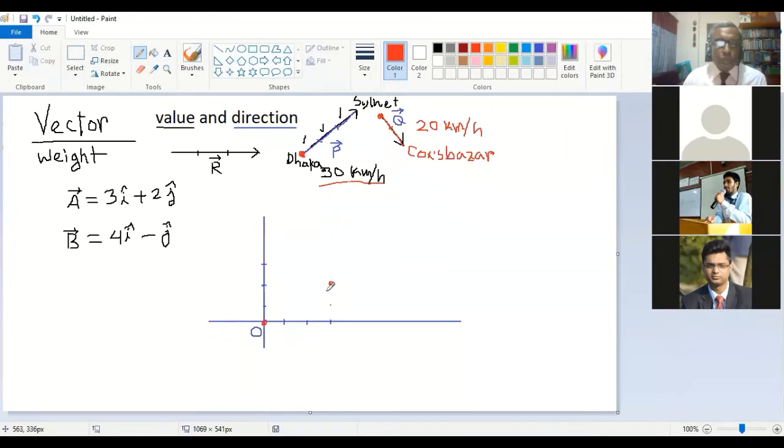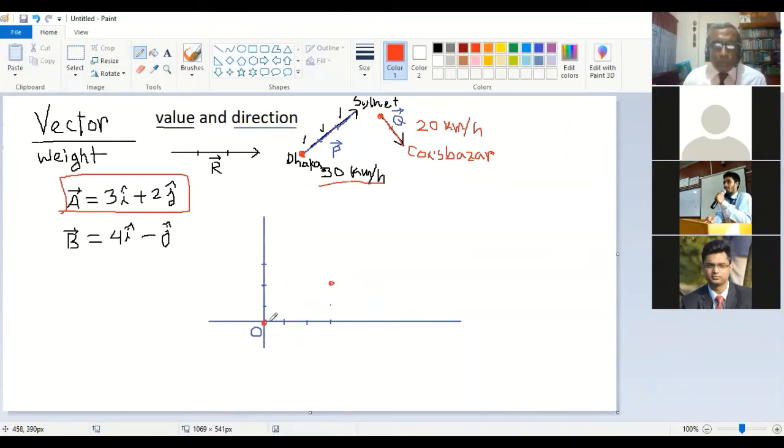Okay. So why 3, 2? Because we are considering a vector, and in vector A it is 3 units i. i means the horizontal unit, and 2 units j. j means the vertical unit.